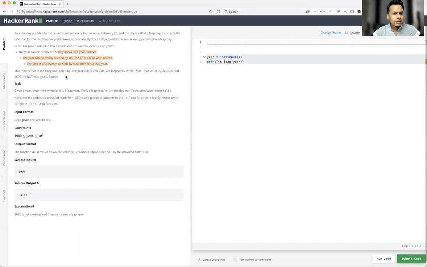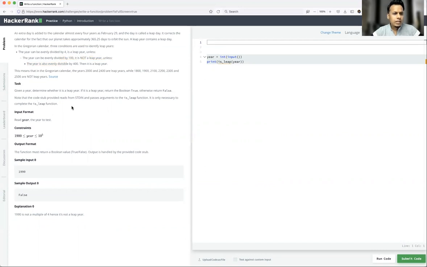This means that in the Gregorian calendar, the years 2000 and 2400 are leap years, while 1800, 1900 and 2500 are not leap years because they do not satisfy these conditions. So what is the task? Given a year, just an integer number, determine whether it is a leap year. If it is a leap year, return the boolean true, otherwise return false.